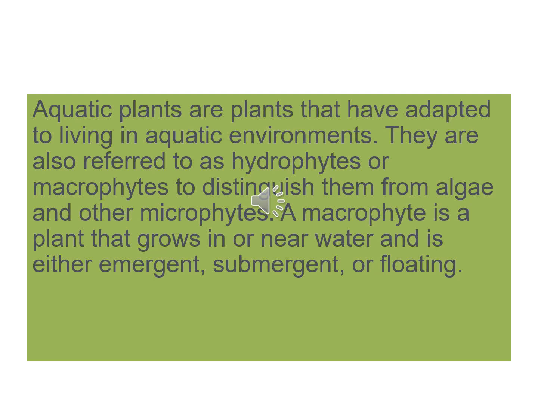What are aquatic plants? Aquatic plants are plants that have adapted to living in an aquatic environment. That is, they live in water. They are also referred to as hydrophytes, hydro meaning water, or macrophytes, to distinguish them from algae and other microphytes. A macrophyte, that means a hydrophyte, is a plant that grows in or near water and is either emergent or submergent or floating.